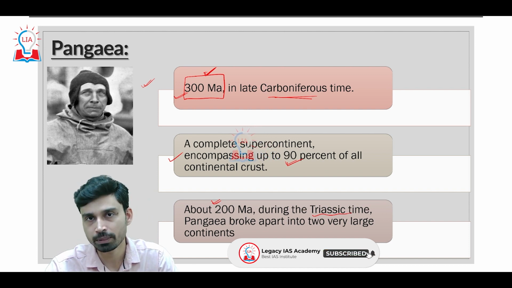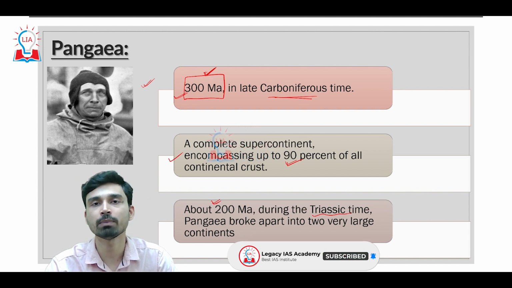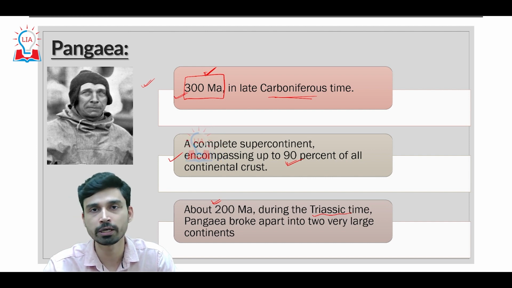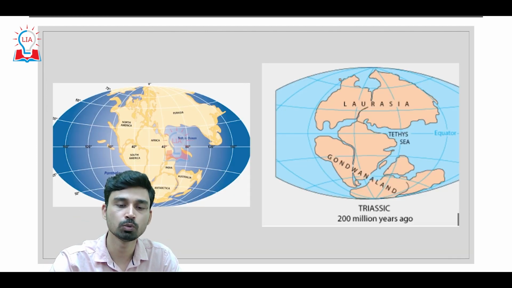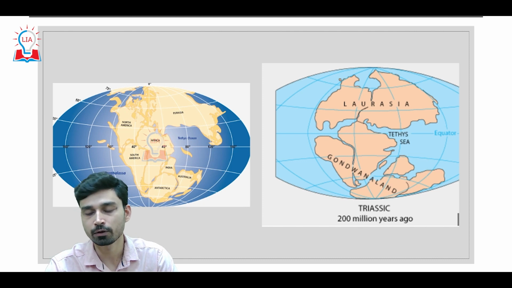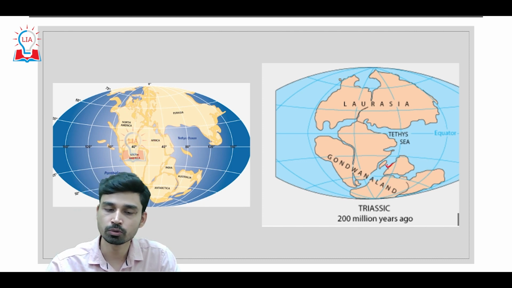And first of all, it separated into 2 different continental landmasses, one in the north, which is called Laurasia, and one in the south, which is called Gondwana land. And it was the Gondwana land of which the Indian plate was also a part.